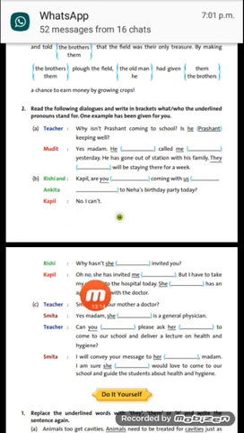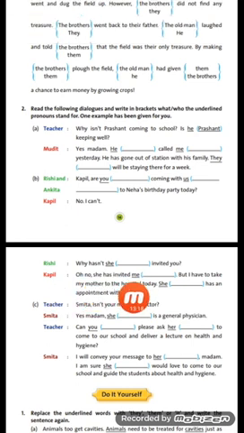Kapil: oh no, she has invited me. Now who is "me" here? Me means मुझे. ठीक है. So मुझे कौन है यहाँ पे? Kapil. Kapil is telling that she has invited me. So here we will fill Kapil, because Kapil is talking about himself. Oh no, she has invited me. Here we will fill Kapil, but I have to take my mother to the hospital today.